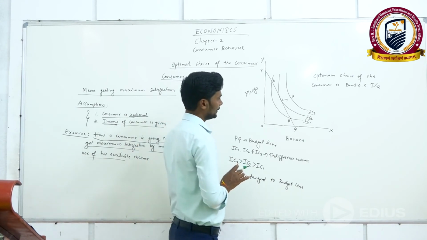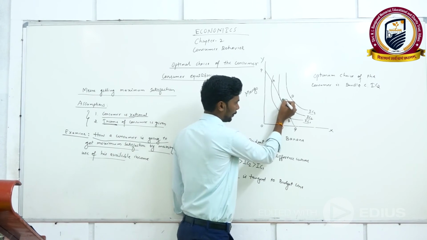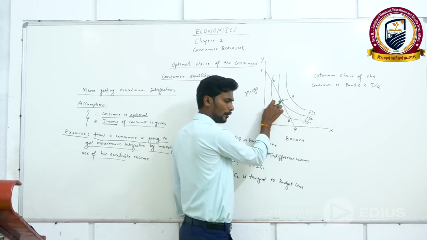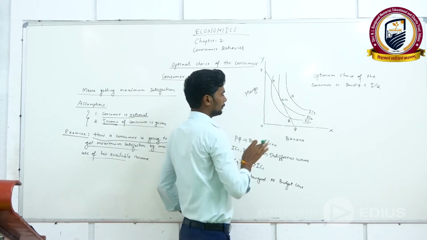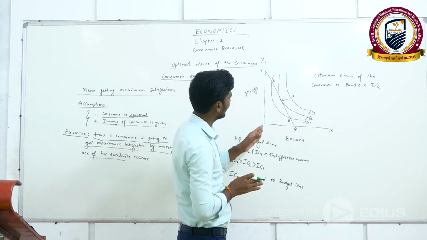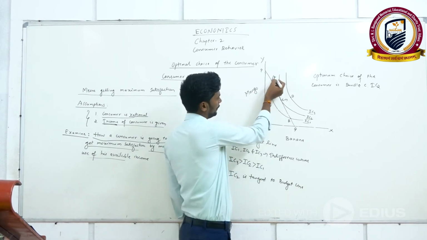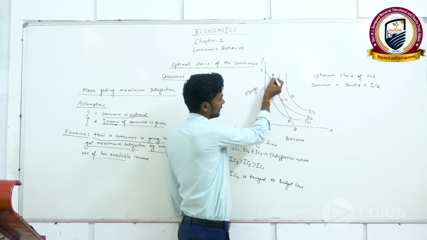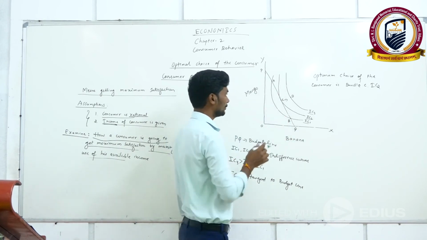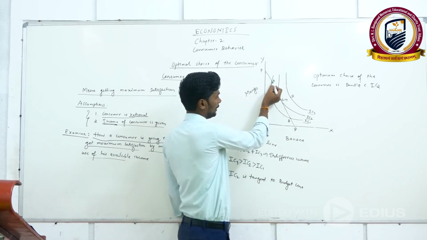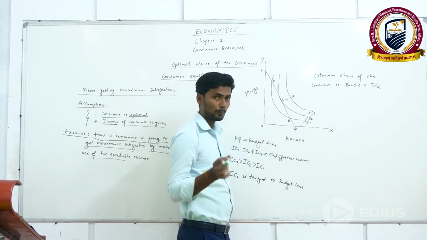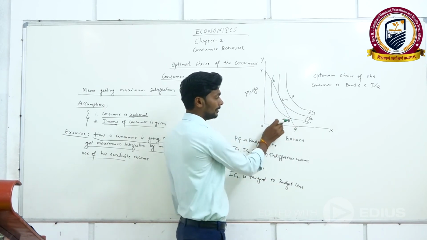So I told you that point C is the optimum choice of the consumer. Now why are point A and point B not the optimal choice?